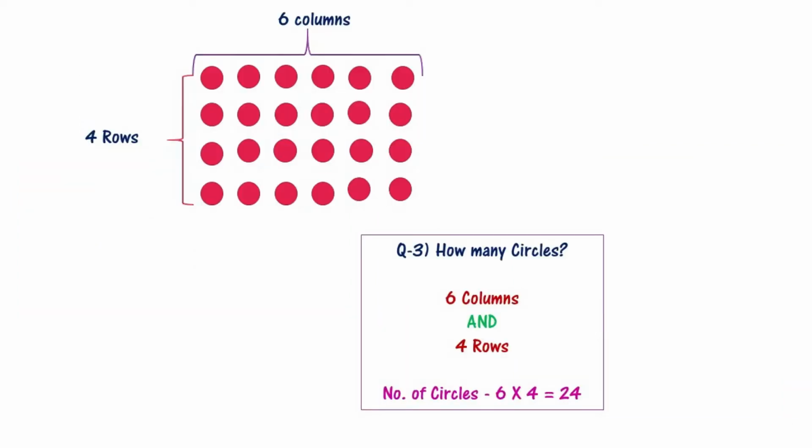Now look at this picture. How many circles do you see? You can count like columns and rows. That is 6 columns and 4 rows, because it's "and" here. So we will multiply. So the number of circles will be 6 into 4. That will be 24. So don't forget 2 basic rules. And is multiplication and or is addition.